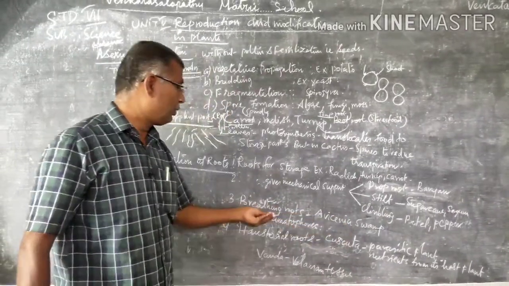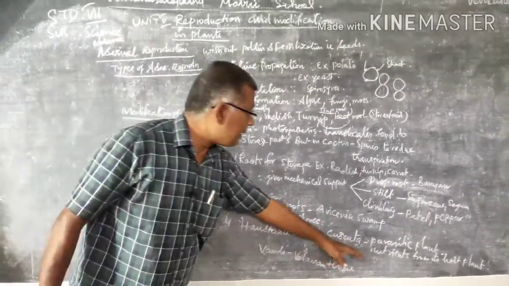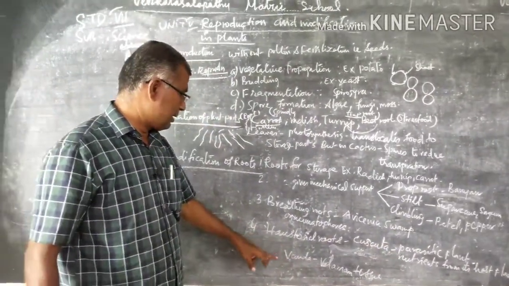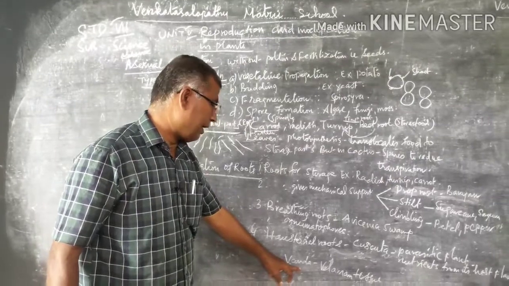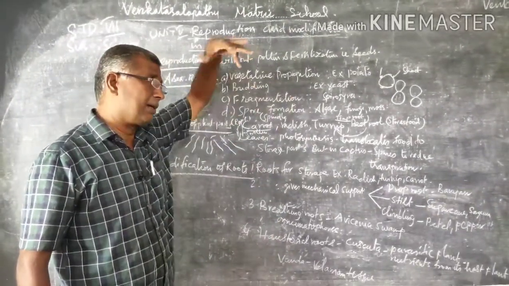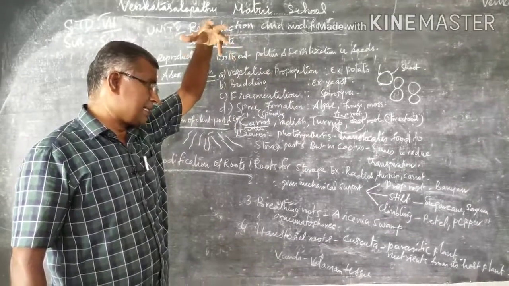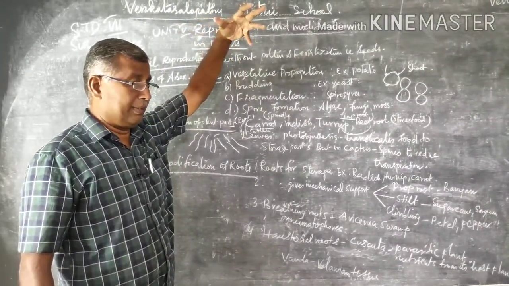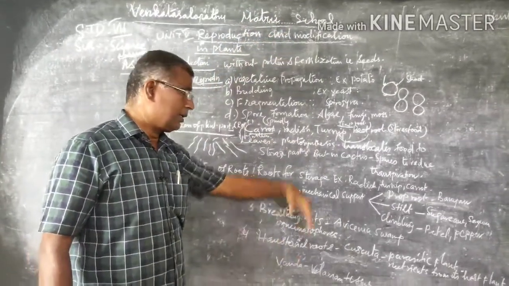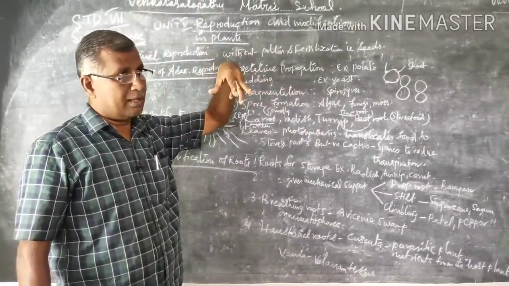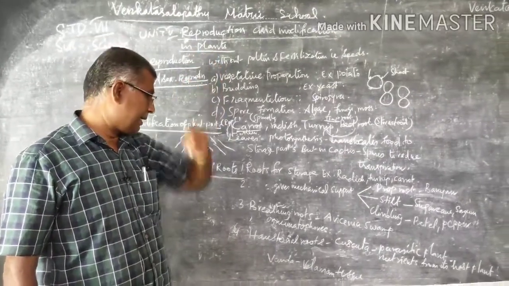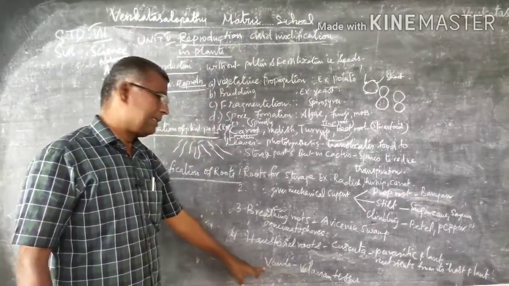It takes food and other nutrients from the host plant. That is haustorial roots. Then finally vanda. The vanda is an epiphytic plant which hangs on trees like neem tree, banyan tree, then tamarind tree. The roots are hanging. The roots take the moisture from the air, and it can synthesize its own food.